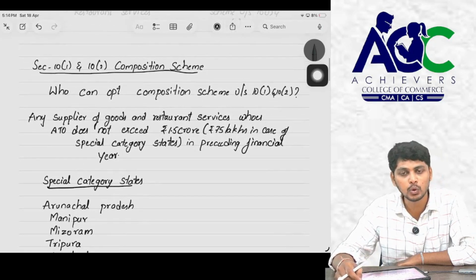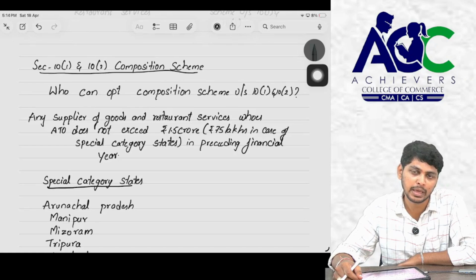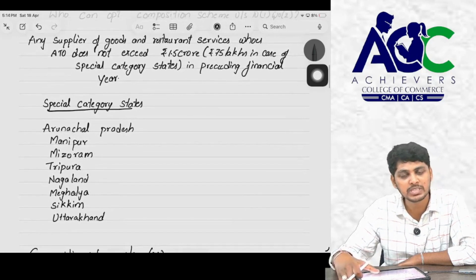For 10.1 and 10.2, who can opt for composition scheme, sir? If a supplier whose aggregate turnover does not exceed 1.5 crores in normal states and 75 lakhs in special category states, then he can opt for composition scheme under section 10.1 and 10.2. But which are the special category states, sir?